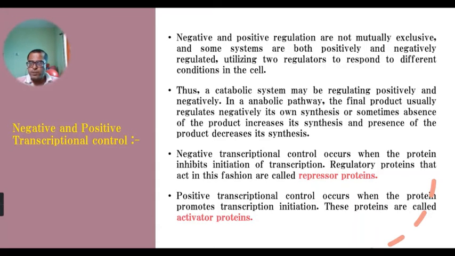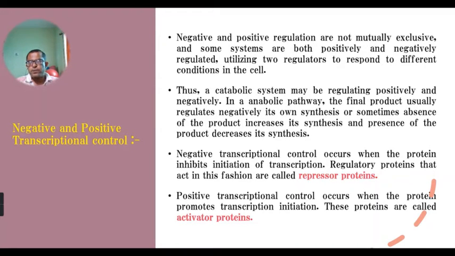In positive transcription control, the activator protein promotes the initiation of the transcription process, which means initiation of gene expression. So the activator initiates the transcription process, while the repressor inhibits it.